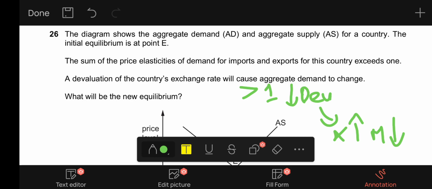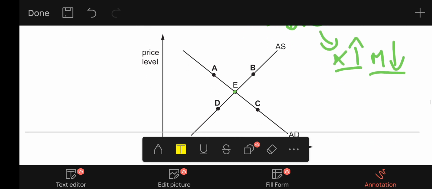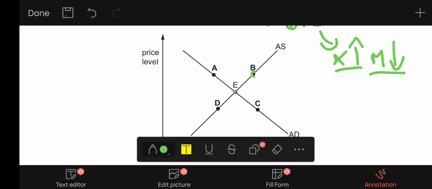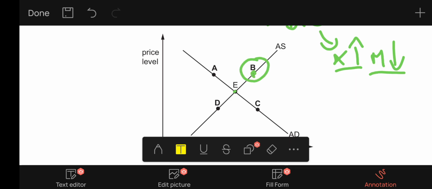So in that case exports value will rise and imports value will fall, which means the aggregate demand of the economy will rise, as we know that exports and imports are the components of aggregate demand, along with consumption, investment, and government spending. So let's see the answer. So if the aggregate demand shifts outwards, B is the correct option. So B is the answer.